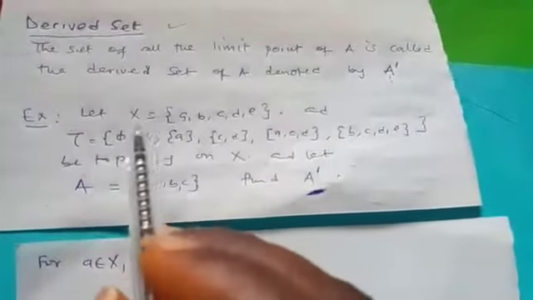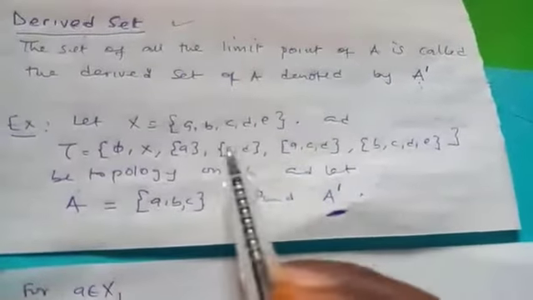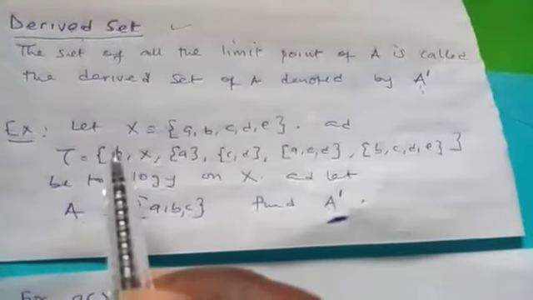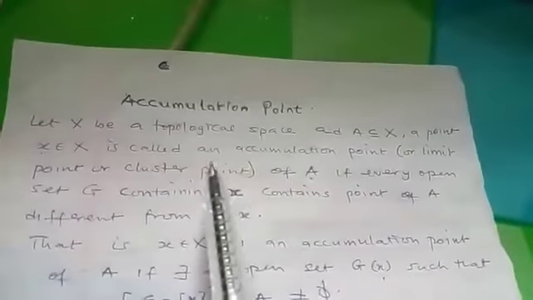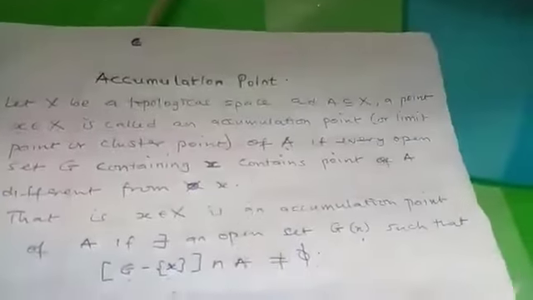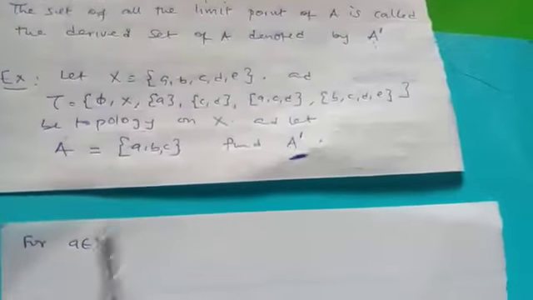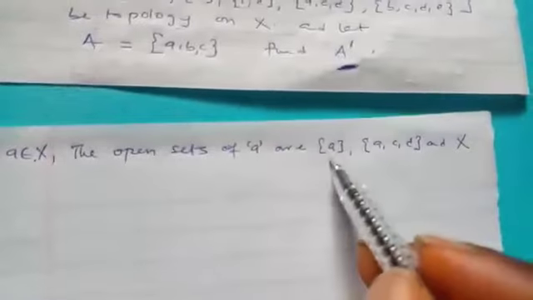So now for a belonging to S, let's check this first one. Just take note that every set inside this tau, as I've said the other time, is open. And the definition says that if every open set containing X, but we are not using X here, we are using a. So we need to look for every open set containing a. The open sets of that a are these three. This one contains a, this one contains a, this one contains a.